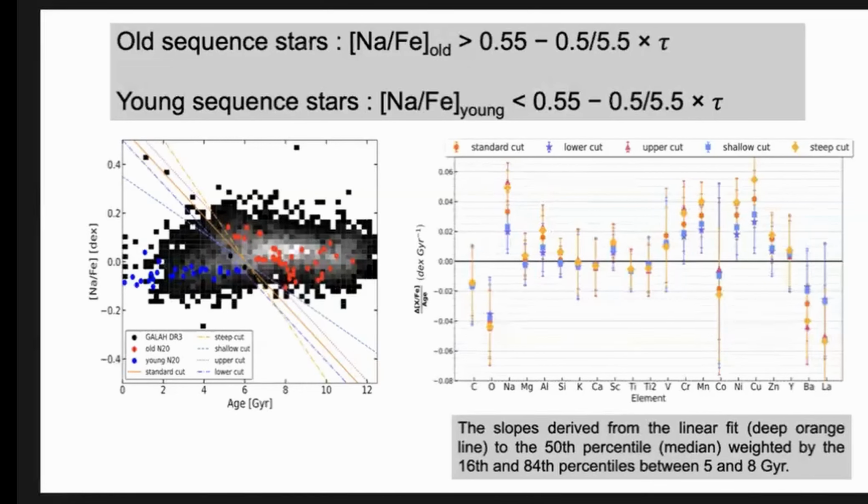So the solid orange line over here represents the standardized cut, which is the initial cut that we made. And based on that, we also carried out different kinds of cuts to see how the slopes vary for each of the cuts that we make. The results over here show that, with regard to age, they are balanced. The slopes that we obtain from this particular cut are quite robust. And it shows that this proposed model for the separation of the thick and thin disk, or the old and young sequence, is pretty robust.